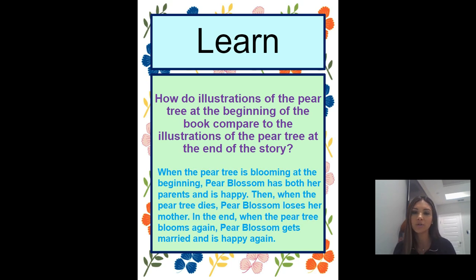So when the pear tree is blooming at the beginning, Pear Blossom has both her parents and she's very happy. Then when the pear tree dies, Pear Blossom loses her mother. In the end, when the pear tree blooms again, Pear Blossom gets married and is happy again. So we notice that the pear blossoms are blooming in happy times in Pear Blossom's life.